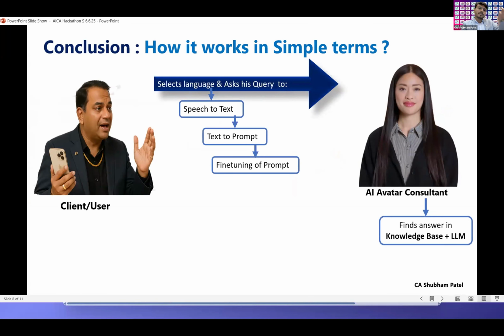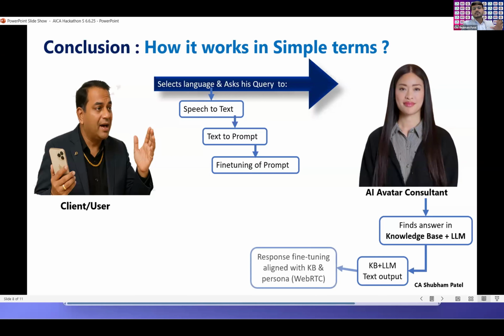Then the avatar, or my model, will find the answer in my data knowledge base first, and if the answer is not available, it will go to the LLM. This is called RAG technology, retrieval augmented generation. Once that answer is given, the knowledge base and LLM output will be converted to text with the help of WebRTC, web real-time communication, or WebGL, which will render in 2D and 3D. The response is again fine-tuned, aligned with the knowledge base and persona.